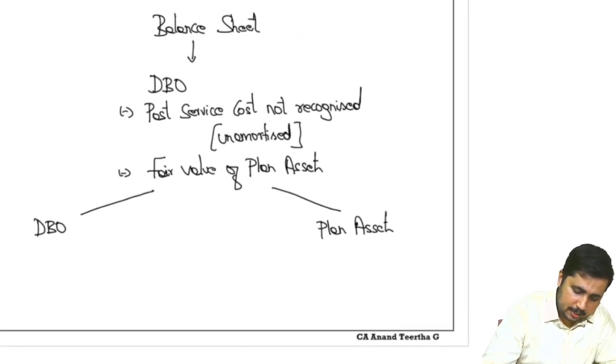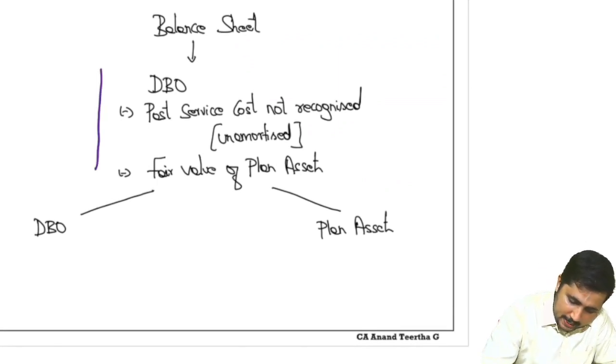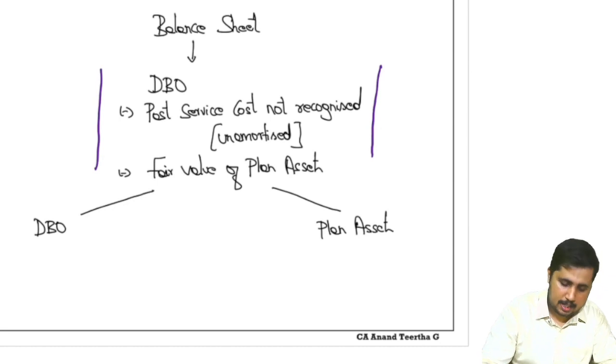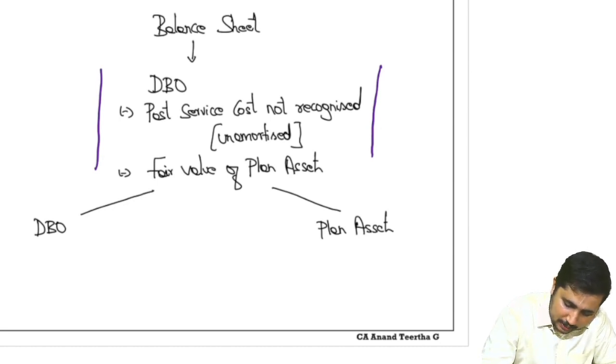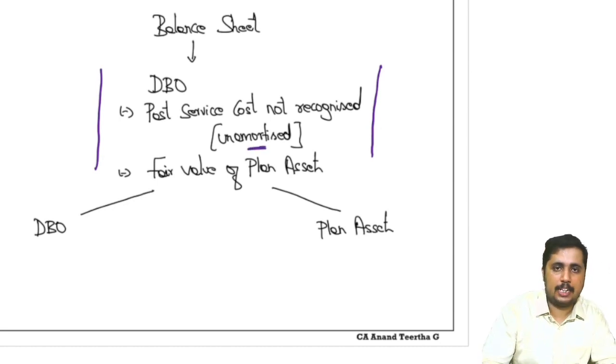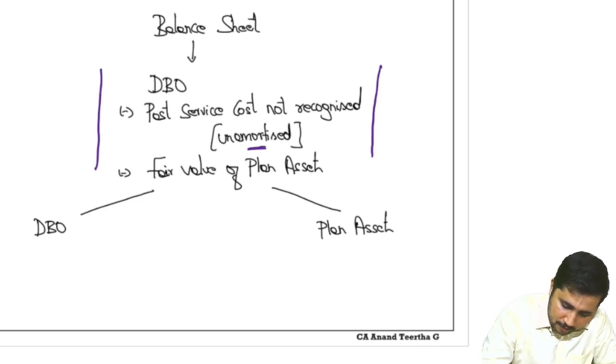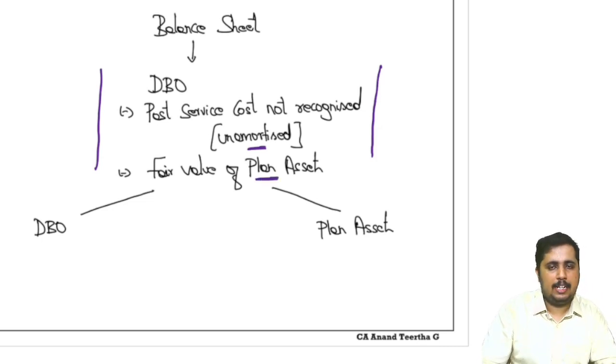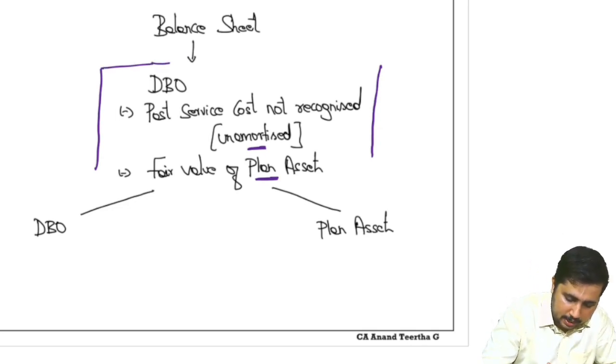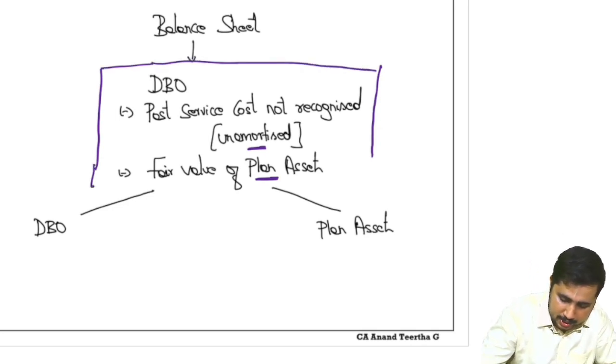In the balance sheet, the way we show it is defined benefit obligation minus past service cost not recognized, which is unamortized, then fair value of plan assets. As I have told you, we show the net of it, so liability minus asset, then minus past service cost unamortized because it is yet to be recognized. This will be my net disclosure in the balance sheet.